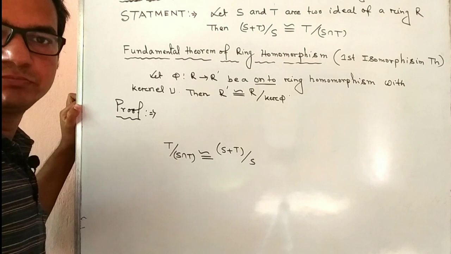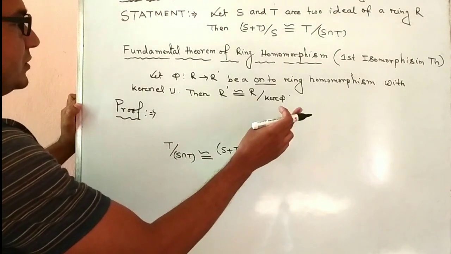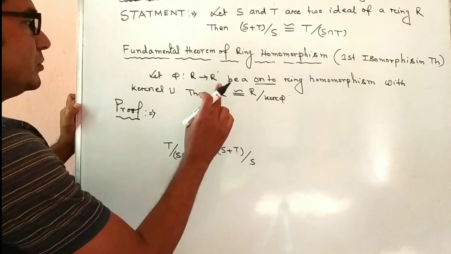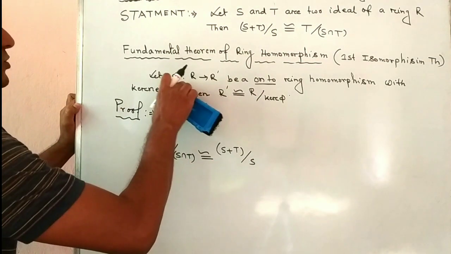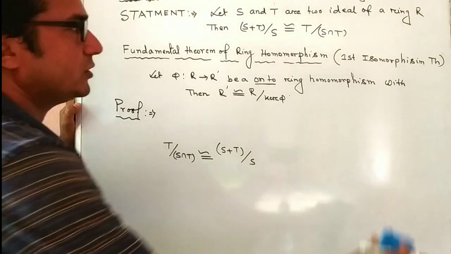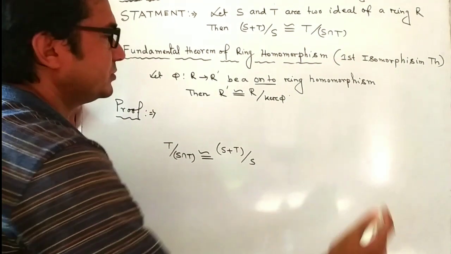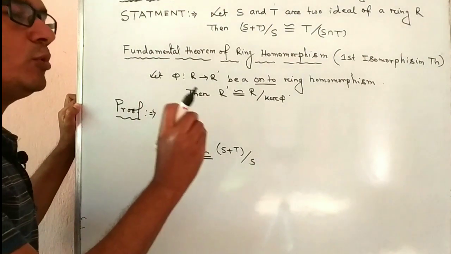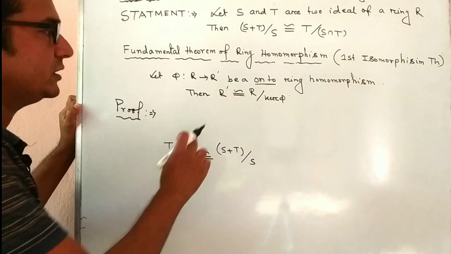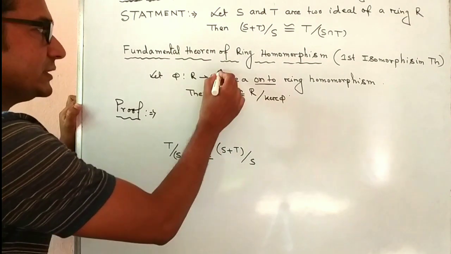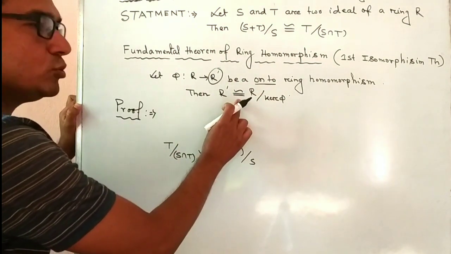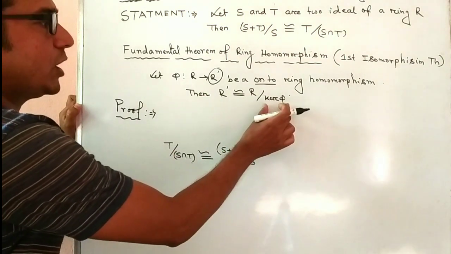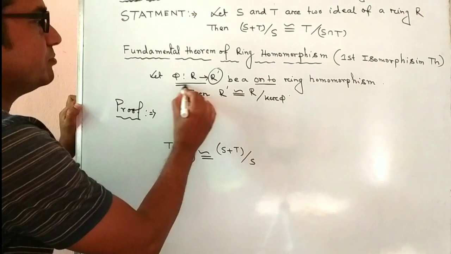Then the fundamental theorem of ring homomorphism states that R dash is isomorphic to the quotient ring R by kernel phi, where kernel phi is the kernel of this map.